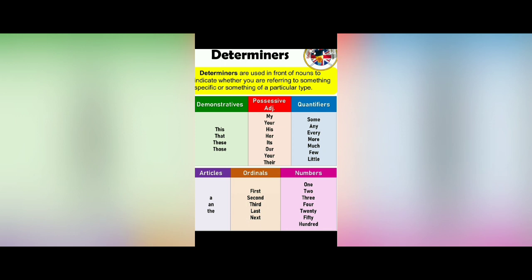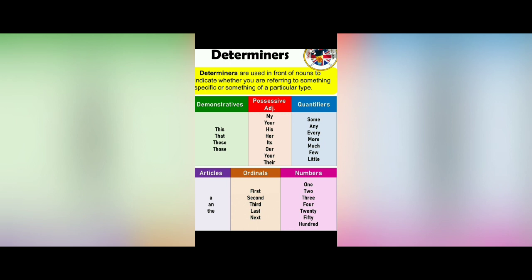Children, you know very well what articles are, as you already learned about them in your previous class, in your previous year. So what is an article? Article is a and the. Is it very clear to you? And this article is of two types. One is indefinite article and the second is definite article.